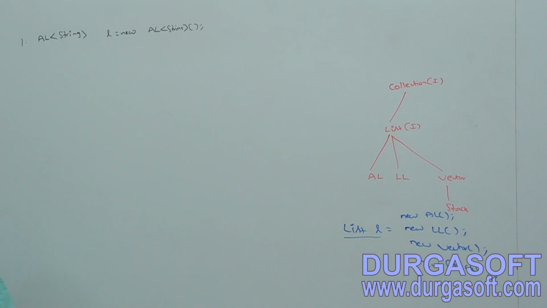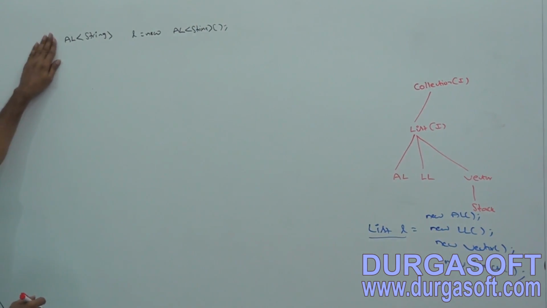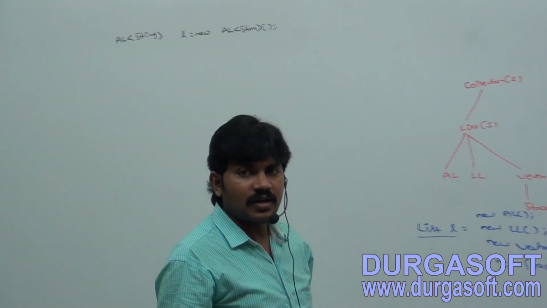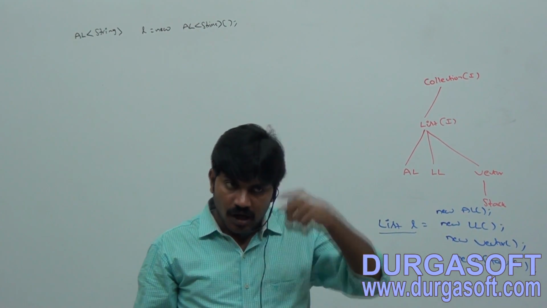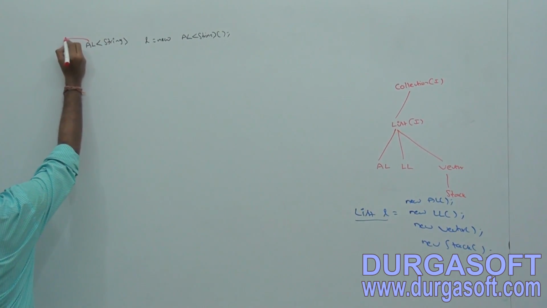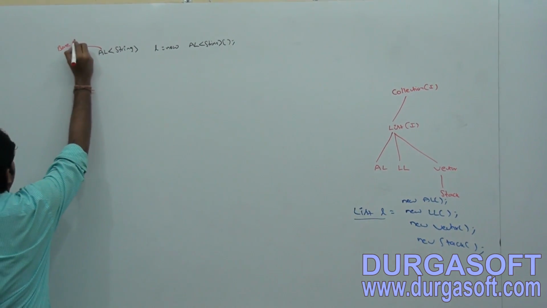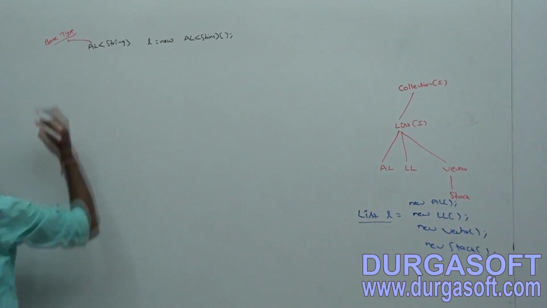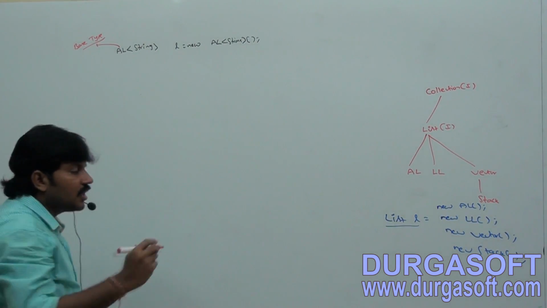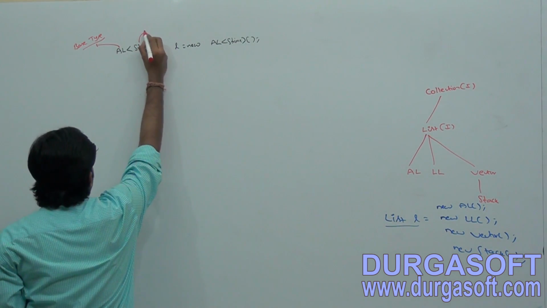Now observe this one. Here L is what type? Array list of string type. This array list is called base type. L is basically what type? Array list type. Next, what is this one? String.